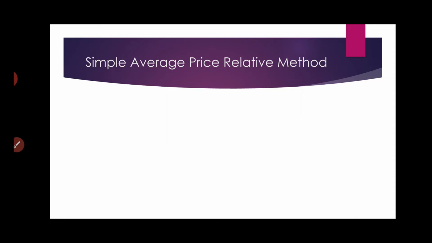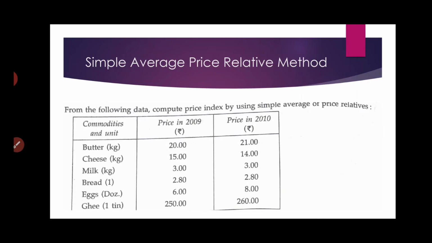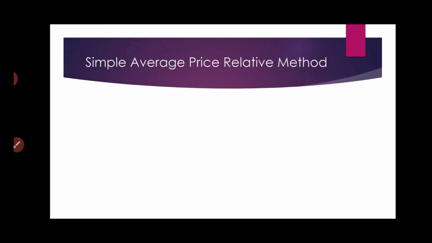Now let us move to the next one, the simple average method. In the simple average method, let me take a problem. We have a similar kind of problem: certain commodities, with their price given in the base year and in the current year. The base year here is 2009 and the current year here is 2010. So I have to calculate the price index using the simple average method.